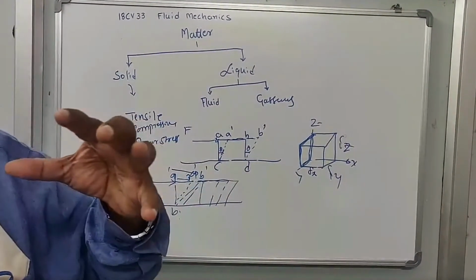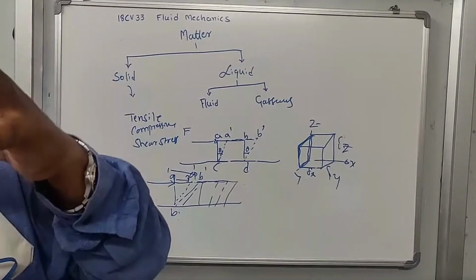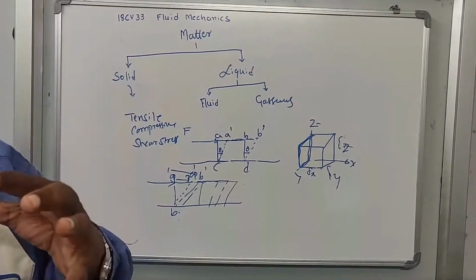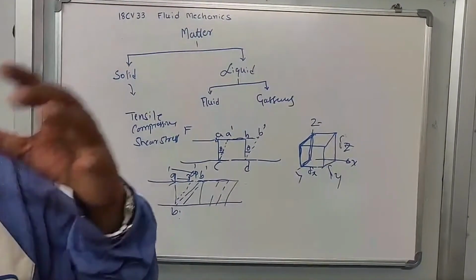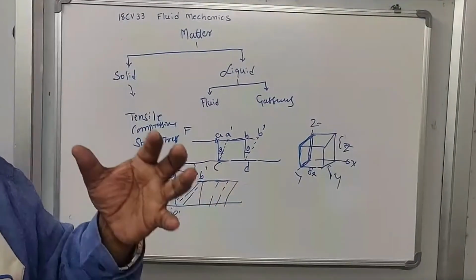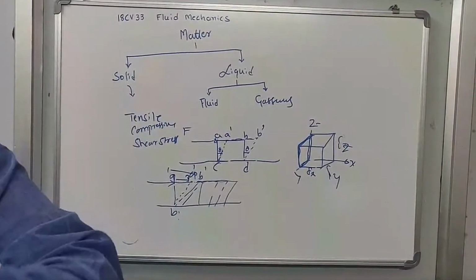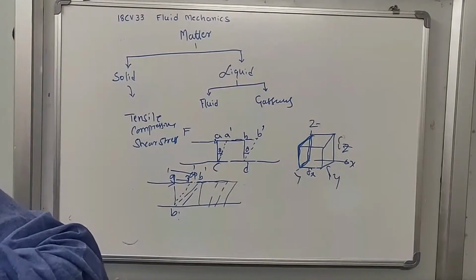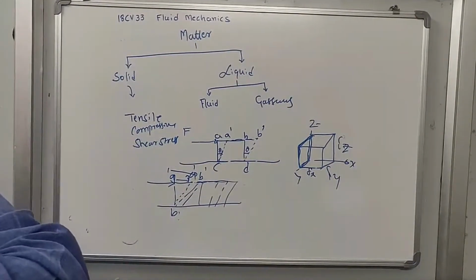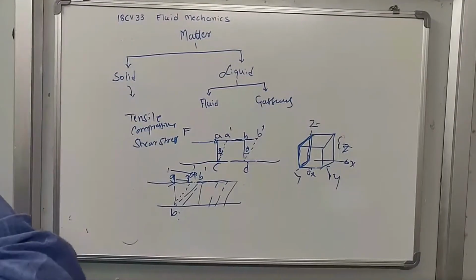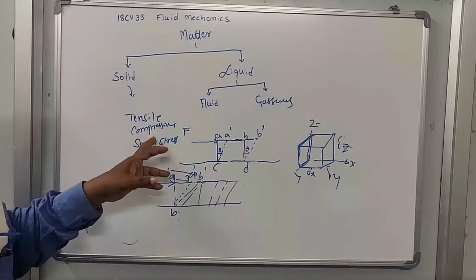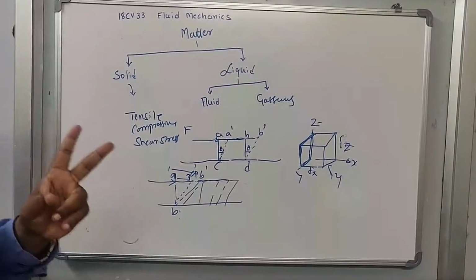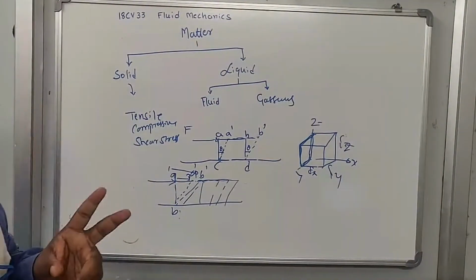Then it starts continuous deformation, and this deformation continues until the applied shear force becomes zero. It means when the shear force is there, the fluid is in the flowing state. Otherwise, it is at rest. So that is the second basic difference between solid and fluid.